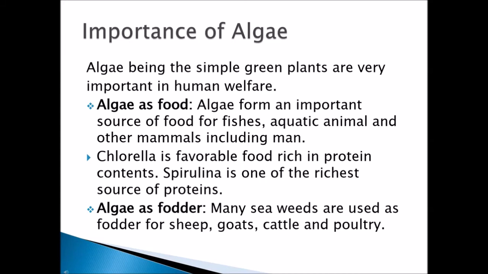Chlorella is a favorite food and is very rich in protein content, and Spirulina is also very rich in protein content. Next, algae as fodder. Many seaweeds, that is, the plants present in the sea, are used as fodder for feeding sheep, goats, cattle and poultry.